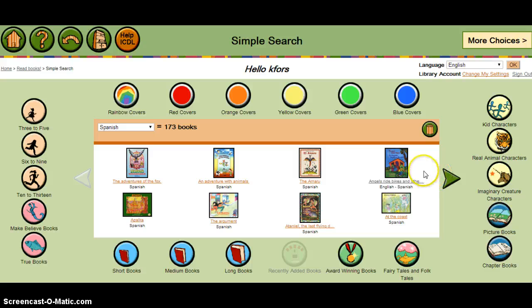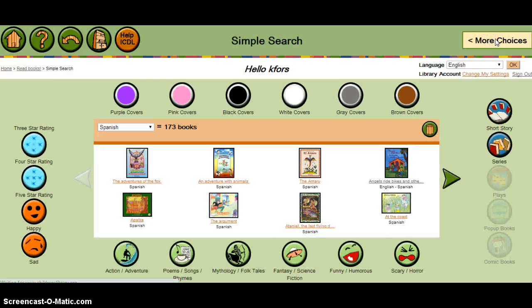I can search this way, and as you can see, for kids, they can search by cover color, by age range, make-believe, true books, short, medium, long, award-winning, fairy tales, kid characters, real animal characters, imaginary creature characters, picture books, chapter books, and then there are even more choices if you click up here.